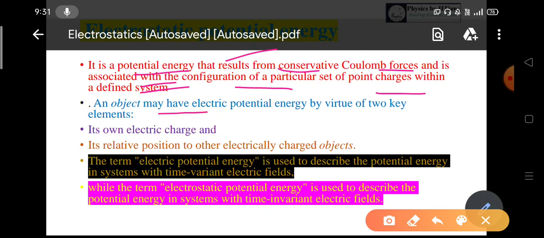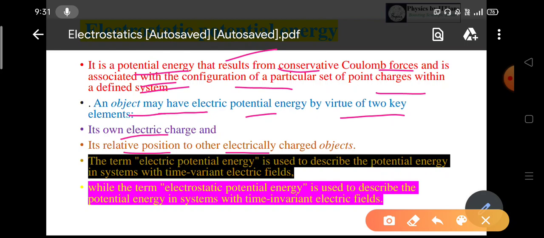An object may have electric potential energy by virtue of two key elements: one due to its electric charge and another due to its relative position to other electrically charged objects.